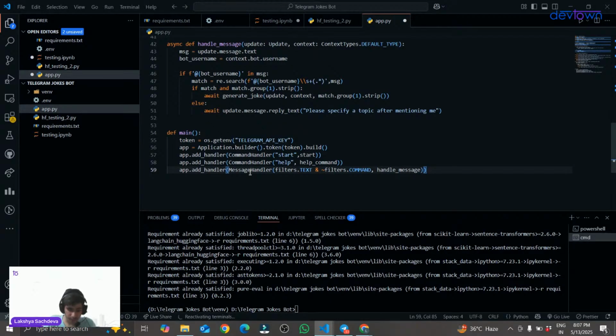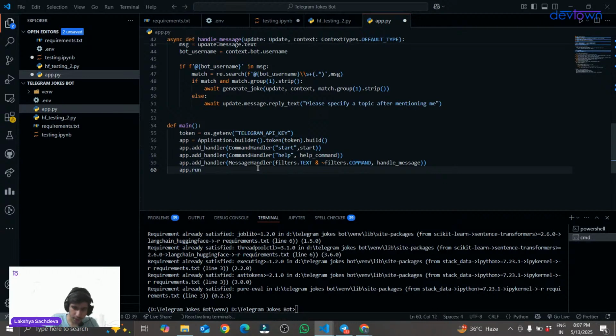And the last thing we will be using is app.run_polling. And in this run_polling, I will be adding allowed_updates equal to Update.ALL_TYPES. So yes, we have successfully declared the main function as well.